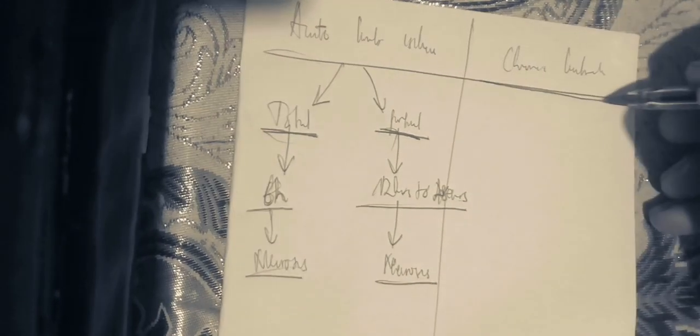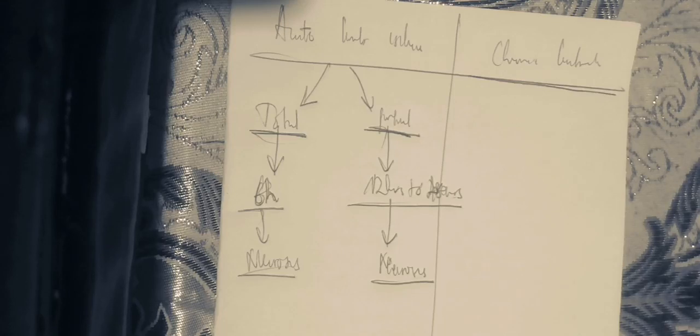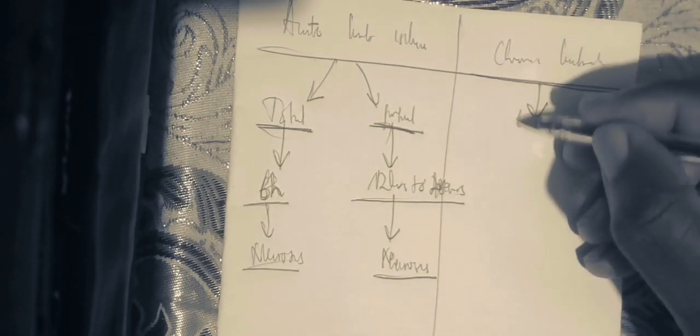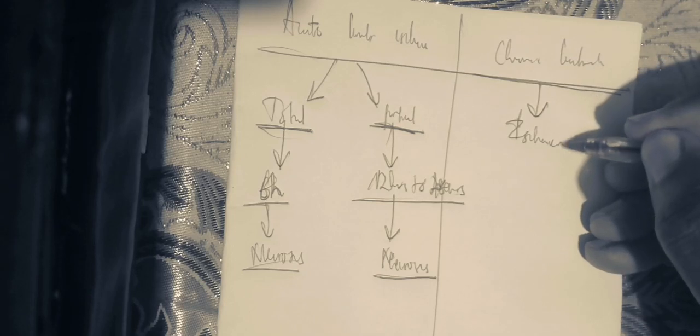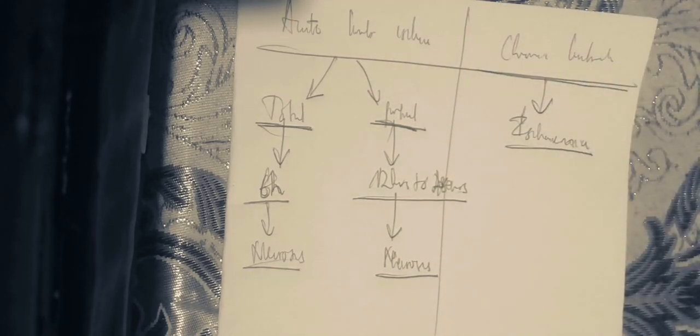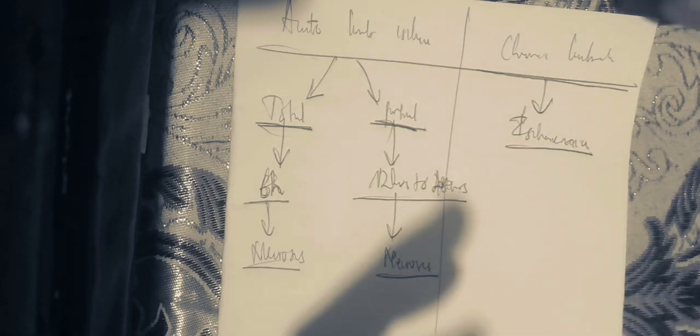Now in the case of chronic limb ischemia, this is an ischemia that occurs in an artery over a very long period of time. Is it clear? So those are the two major things that you have to note in acute limb ischemia and chronic limb ischemia.